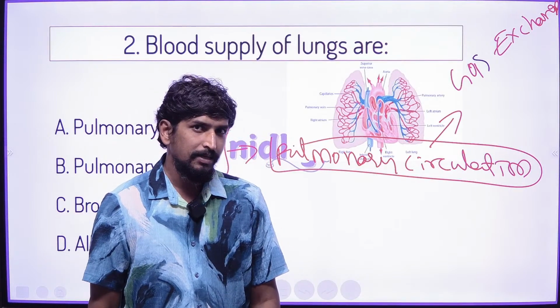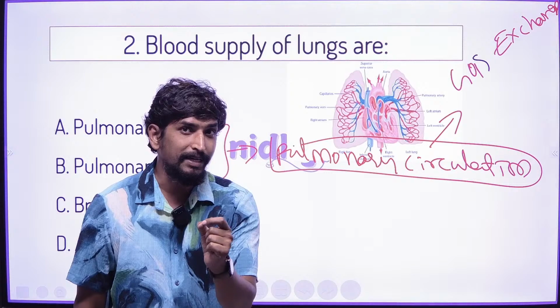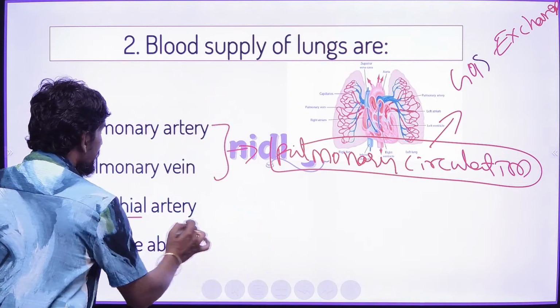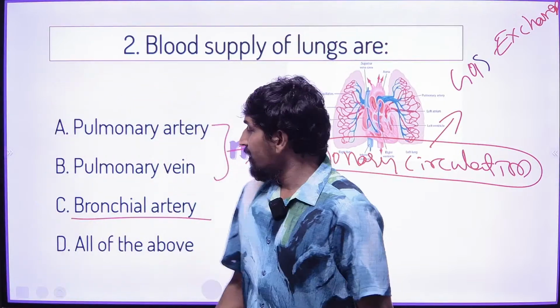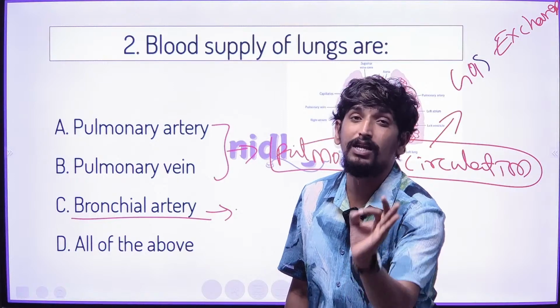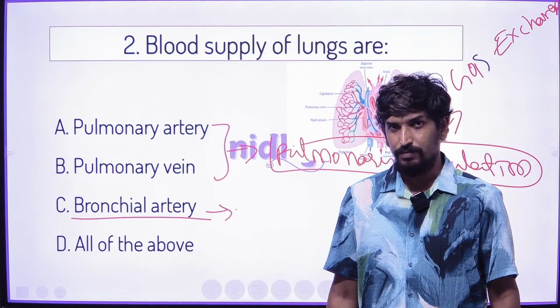But here, the lungs take in the food, that means a nutrient, by one more circulation, that is called a bronchial circulation. The bronchial arteries supply the nutrition to the lungs for the energy purpose.